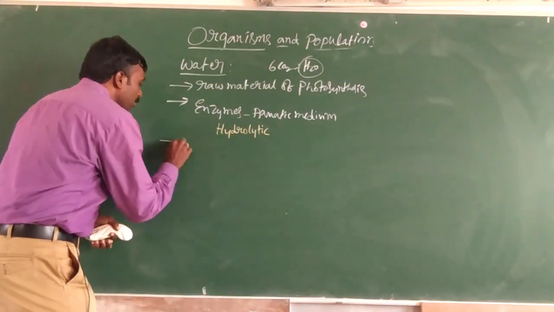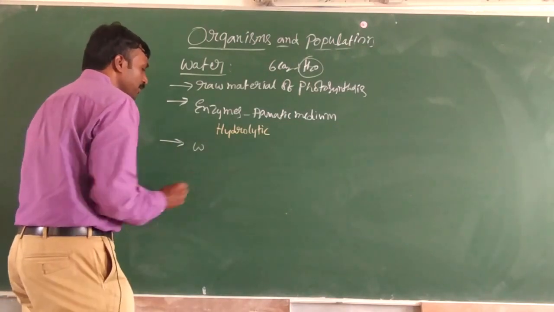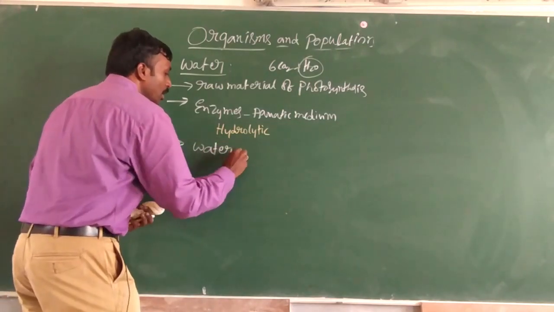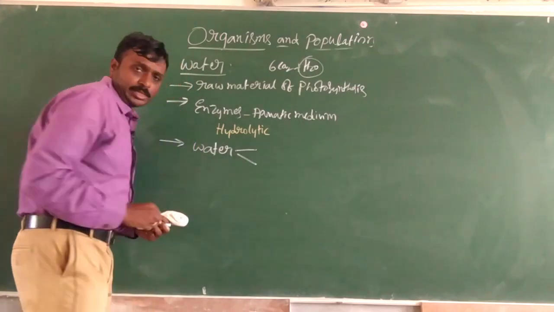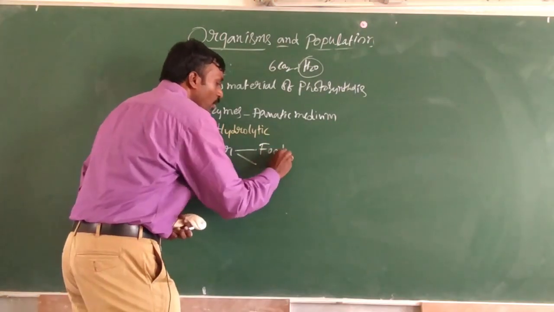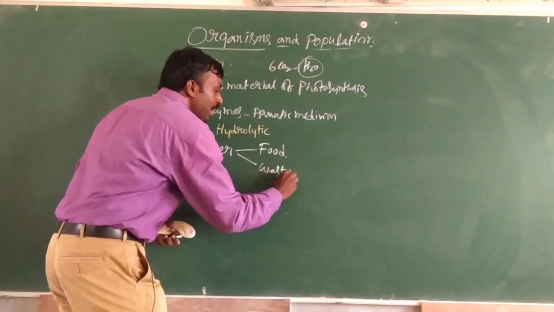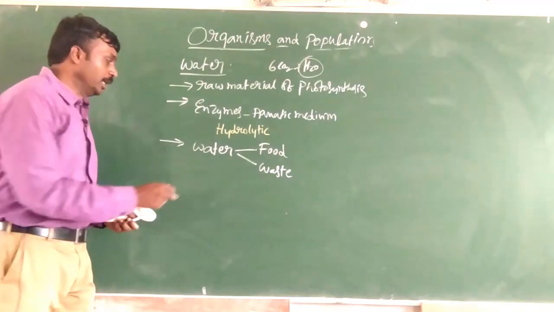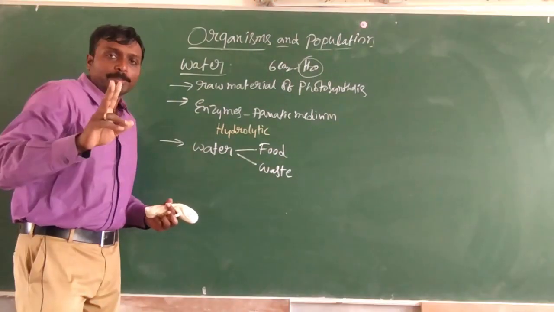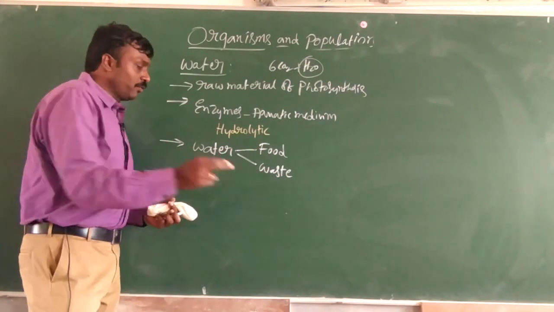Then another important point: water plays a significant role in two things, in the transportation of food and in the elimination of waste materials. So water plays two important roles. One, in transportation of food.